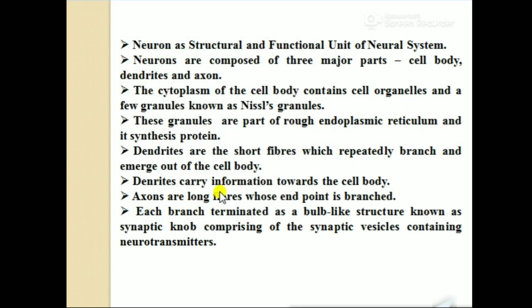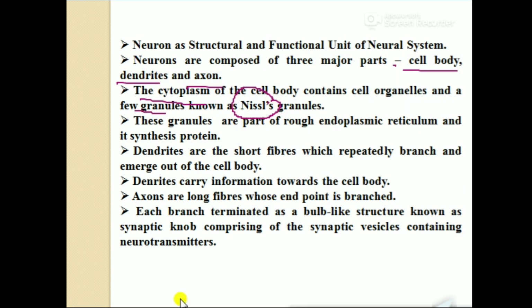These neurons are composed of three major parts: the cell body, dendrite, axon and axon terminal. The cytoplasm of the cell body contains some granules known as Nissl's granules. These granules are part of the rough endoplasmic reticulum.